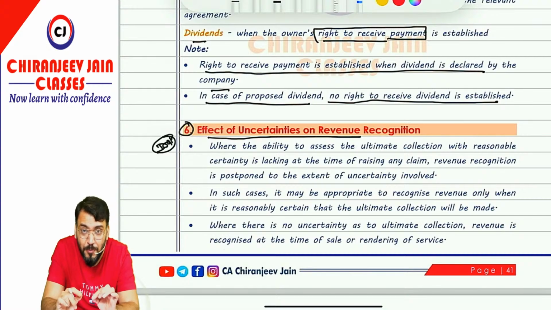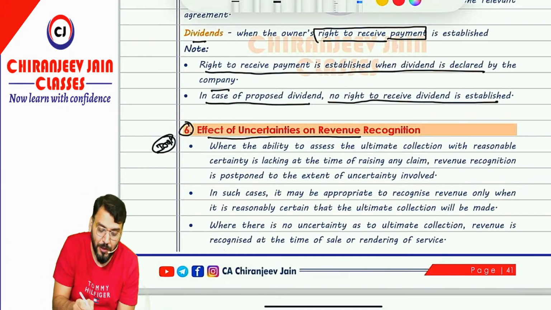Understood? So whenever we have a doubt regarding the ultimate collection, in that case revenue recognition is postponed, and it will be recognized as revenue only when the amount is collected or whenever there is a certainty regarding the amount of collection.